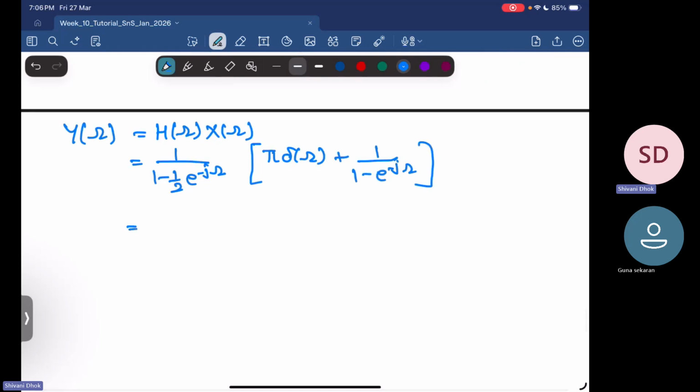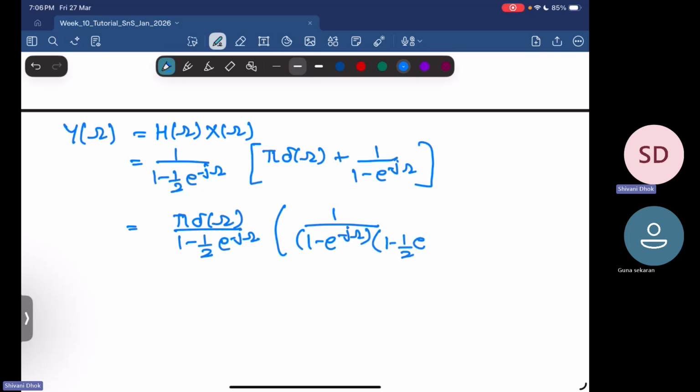So that will give me pi delta omega upon 1 minus half e power minus j omega, plus, in the bracket, 1 upon 1 minus e power minus j omega times 1 minus half into e power minus j omega.